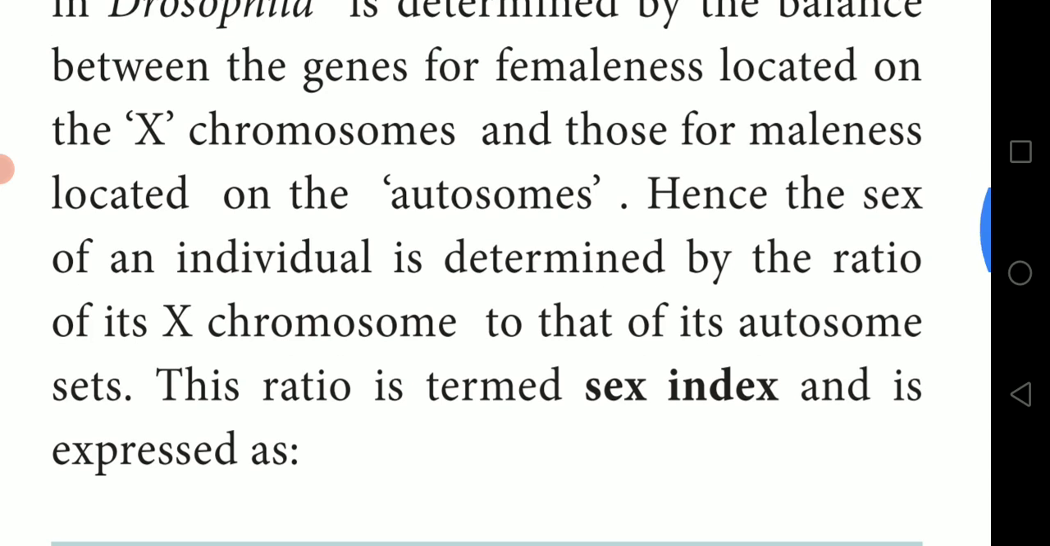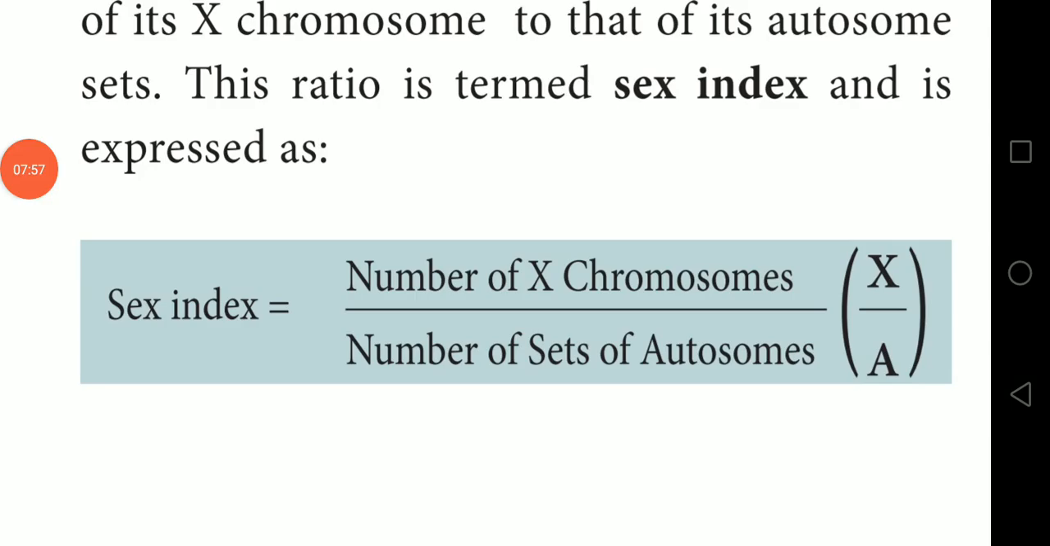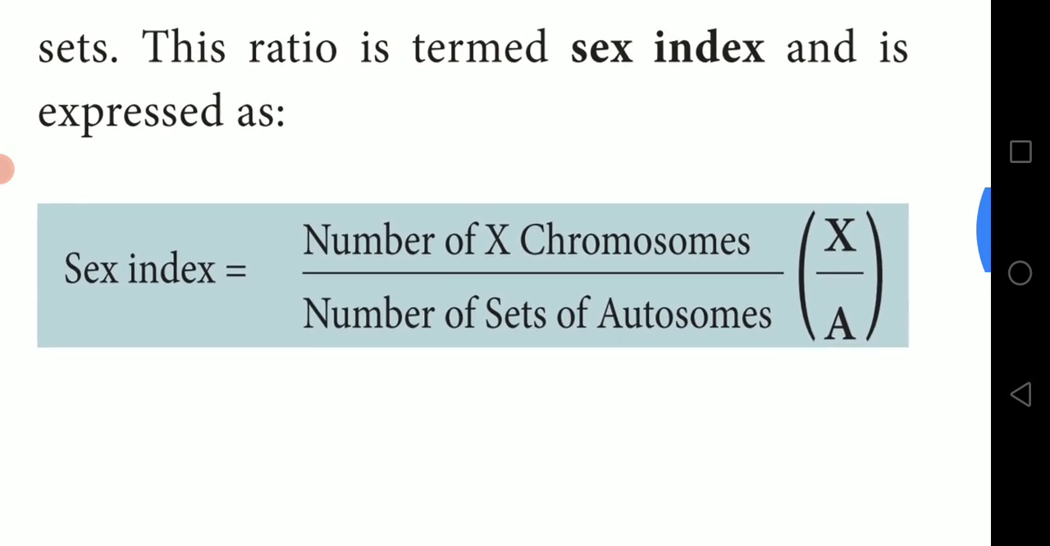This ratio is termed the sex index and is expressed as: sex index equals the number of X chromosomes divided by the number of sets of autosomes.